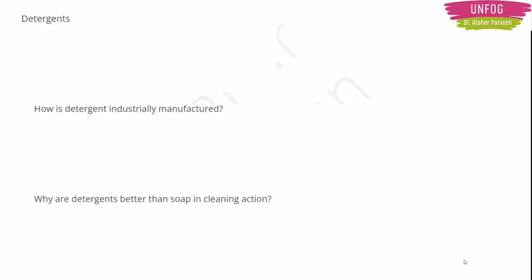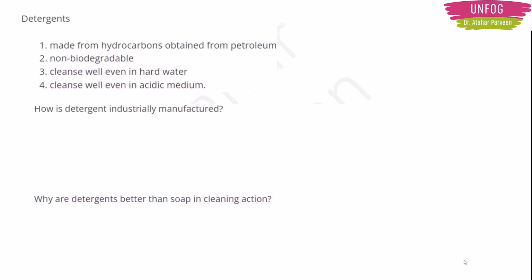So first we should know what detergents are. They are made from hydrocarbons, and these hydrocarbons are obtained from petroleum. Detergents are non-biodegradable. They clean well even in hard water, and they clean objects well even in acidic medium, in contrast to soap. Remember, that's one of the main reasons why detergents are widely used compared to soaps nowadays.